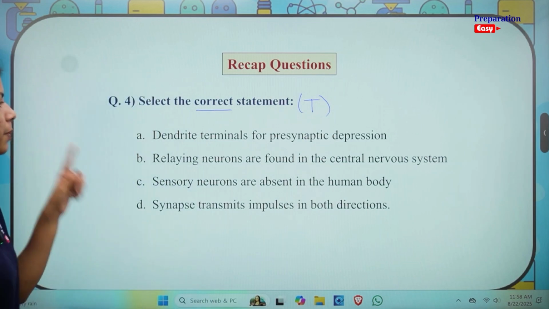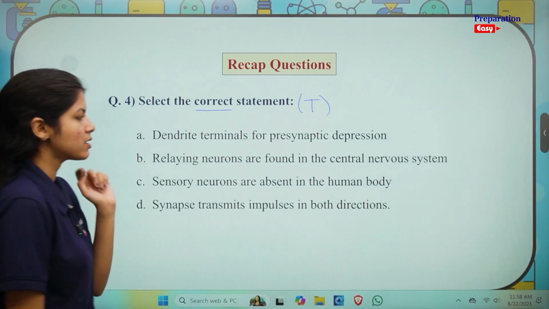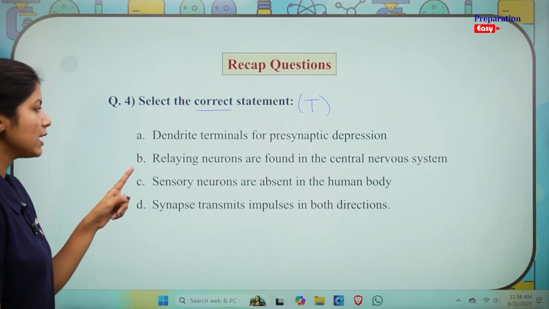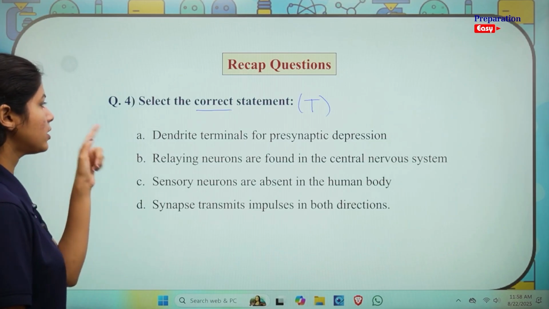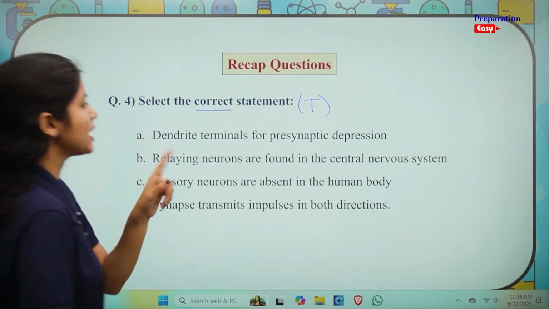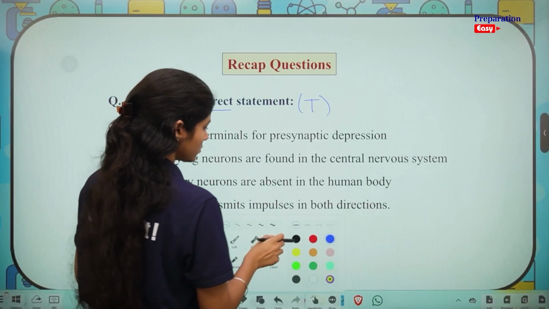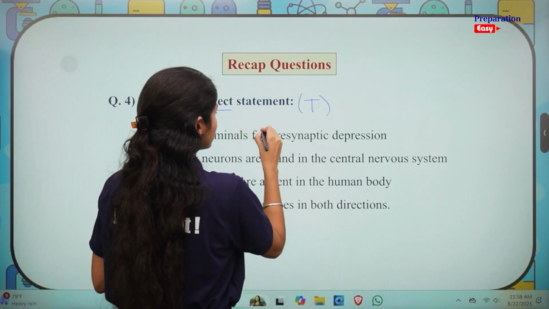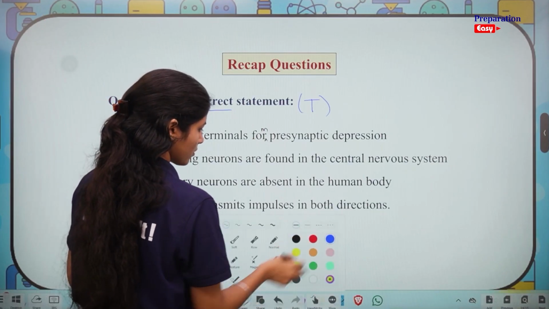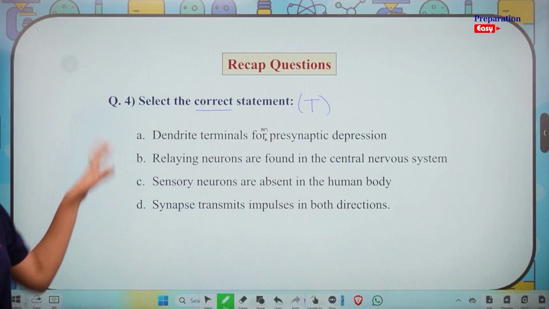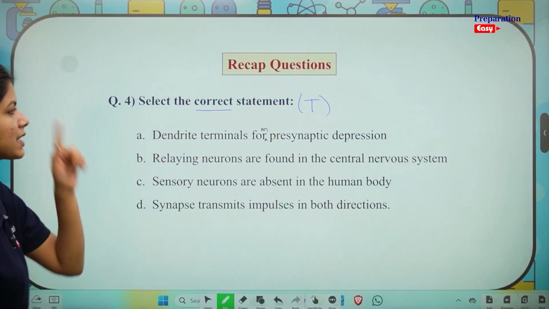Synapse transmits impulses in both directions. Sensory neurons are absent in the human body. Relaying neurons are found in the central nervous system. Dendrite terminals form presynaptic depression. What do you believe is the answer? We have to find out the correct statement. Dendrite terminals form presynaptic depression.